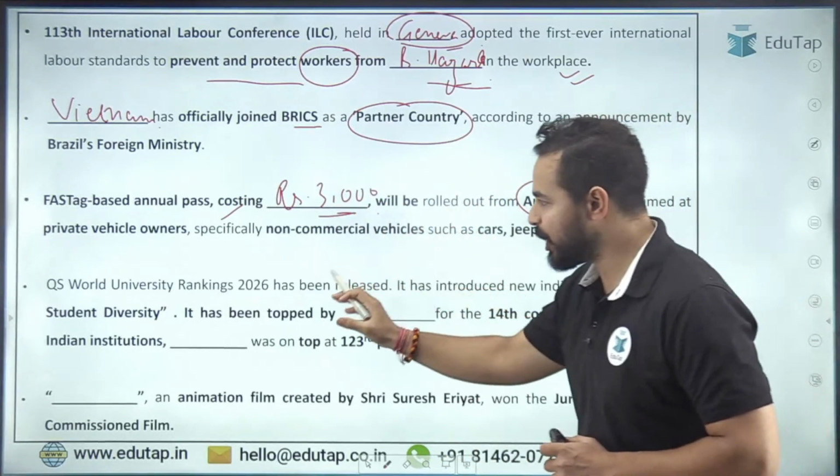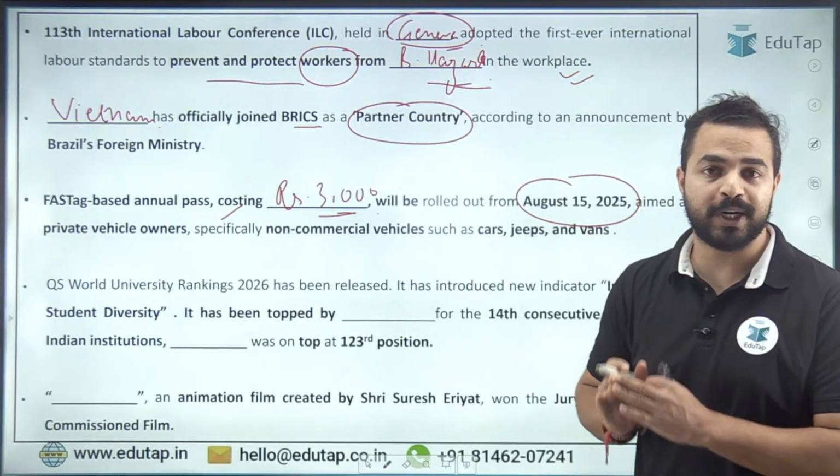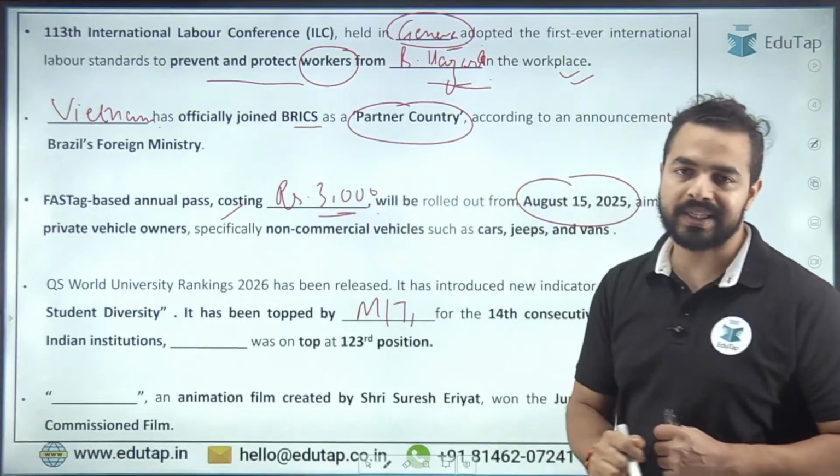Next question, QS World University Rankings 2026 were released. Which university has topped this particular ranking? It was MIT, MIT of the United States. Okay?